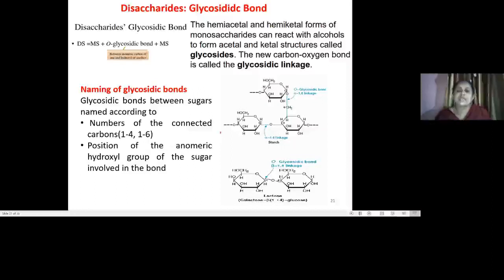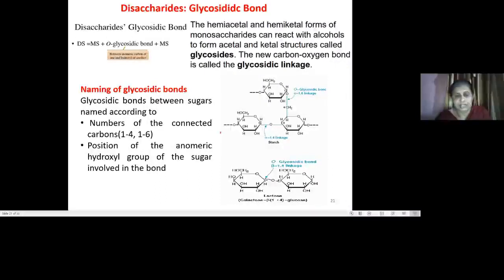Okay, so this is called a glycosidic linkage. Now the glycosidic linkages are named based upon the number of the connected carbons, whether it is carbon number 1, carbon 4, carbon 6, and the other is the position, whether it is the alpha position or the beta position of the sugars involved in the bonding.